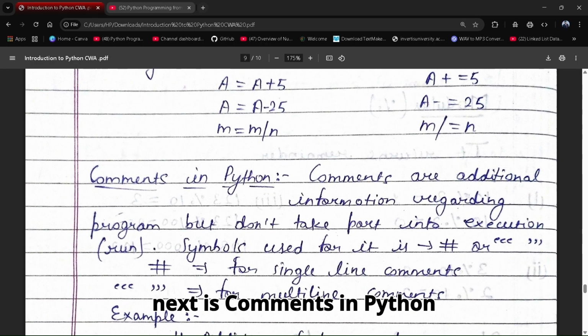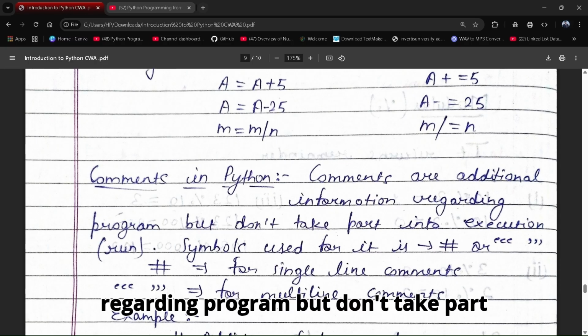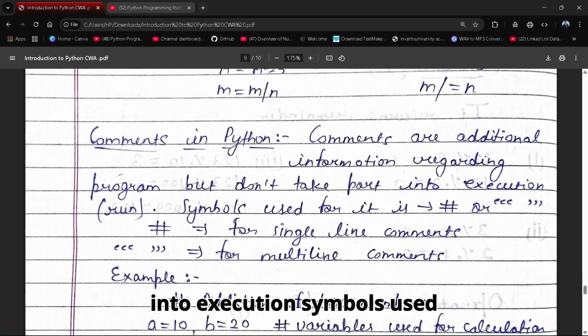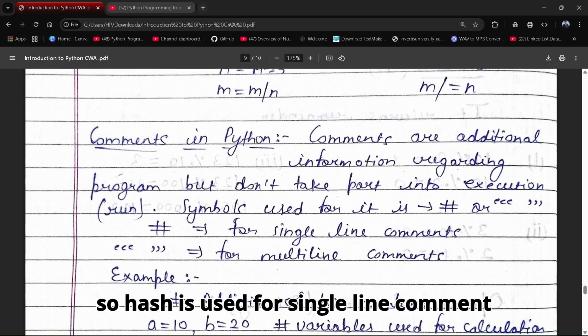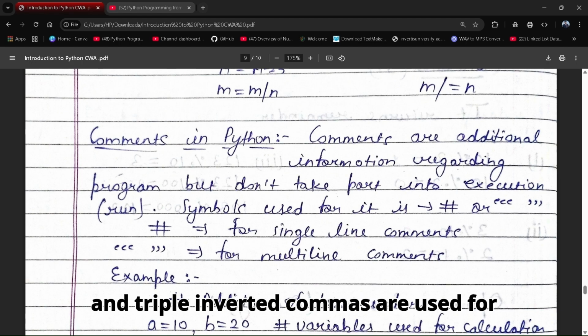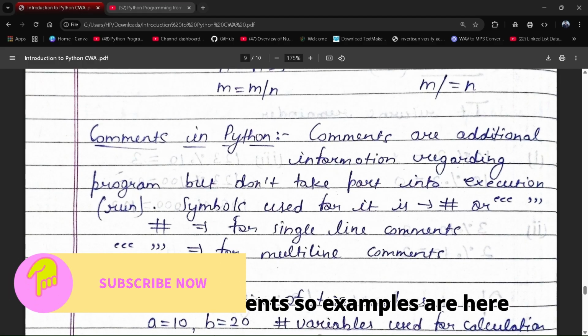Next is comments in Python. Comments are additional information regarding the program but don't take part in execution. The symbols used for it are hash or triple inverted commas. So hash is used for a single line comment and triple inverted commas are used for multi-line comments.